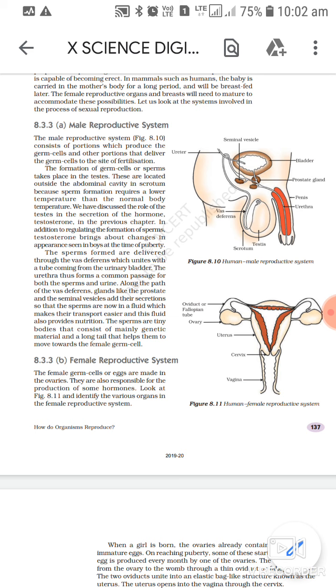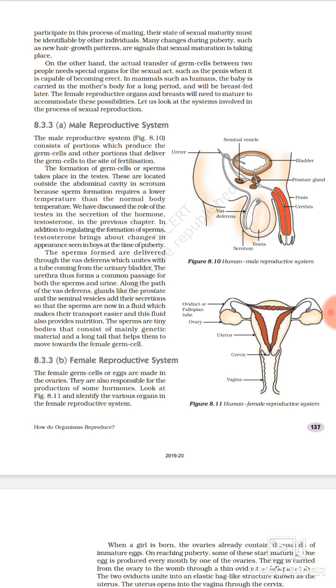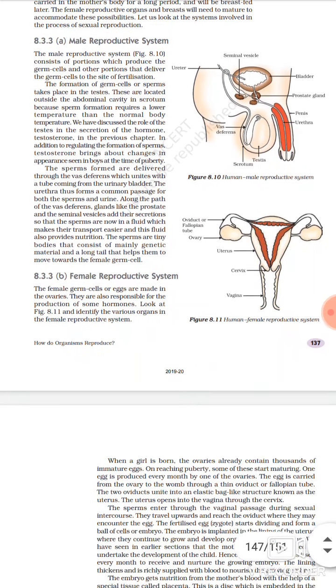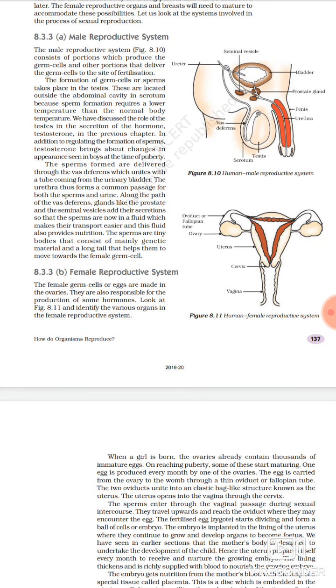In this video we will go through our NCERT books and see what all we have covered and what else has to be covered in your syllabus. We'll understand yesterday's topics, the male and female reproductive systems, through our NCERT books also. So let us start the video.